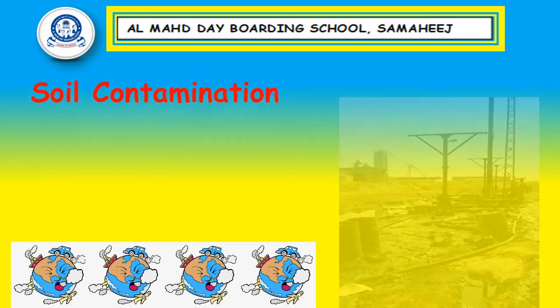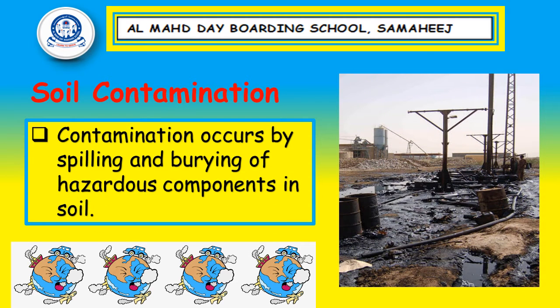For soil contamination, contamination occurs by spilling and burying of hazardous components in soil. It is the presence of man-made chemicals or other alteration to the natural soil environment. Soil contamination can have a number of harmful effects on the ecosystem, and on human, plant, and animal health. Soil contamination is mostly caused by mindless human activities, such as industrial waste, deforestation, excessive use of fertilizers and pesticides, and garbage pollution.